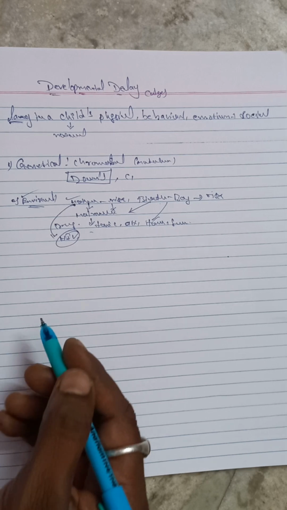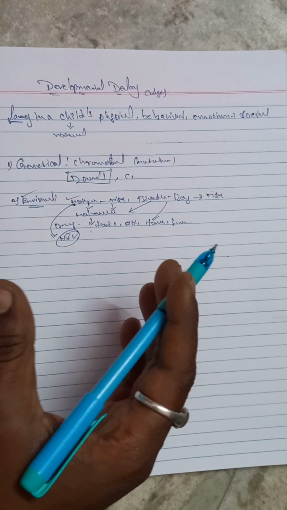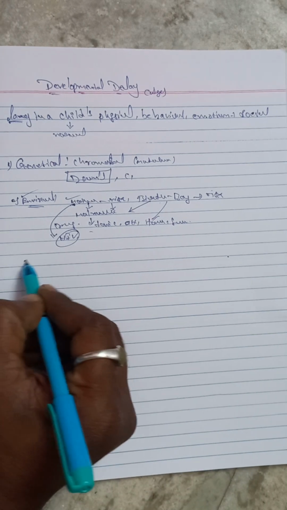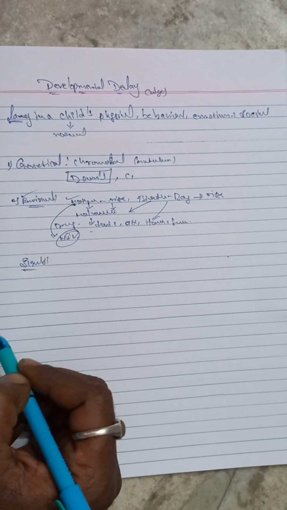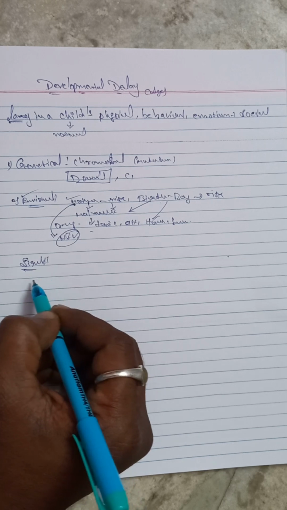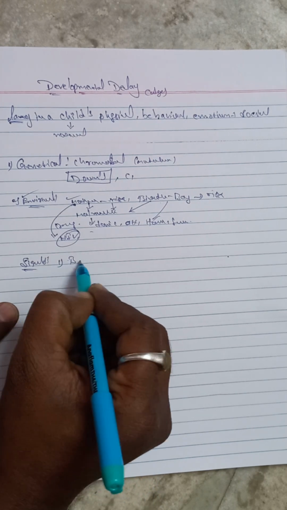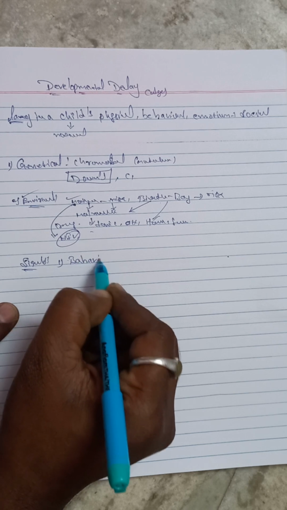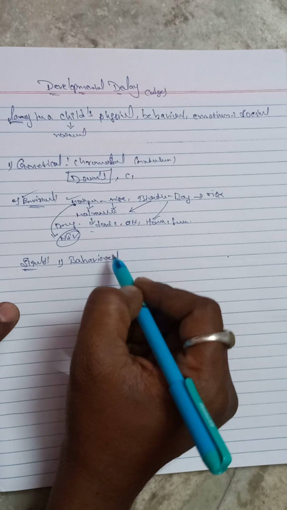So now we'll go with the signs and symptoms, how to decide that this is a developmental delay character. So first are the signs of developmental delay. First one is the behavioral characters.